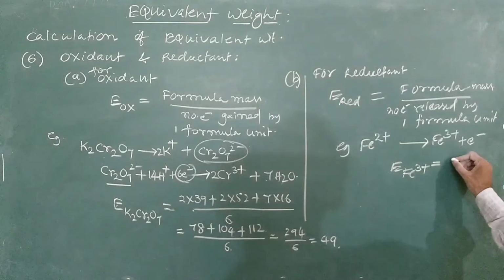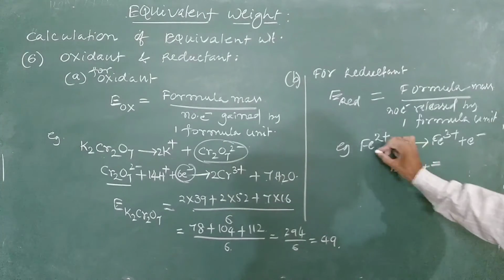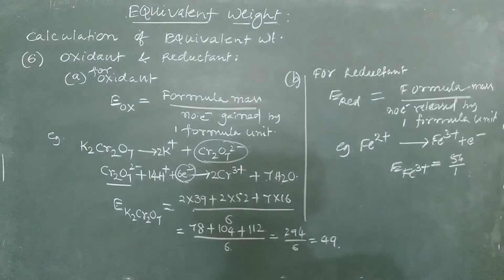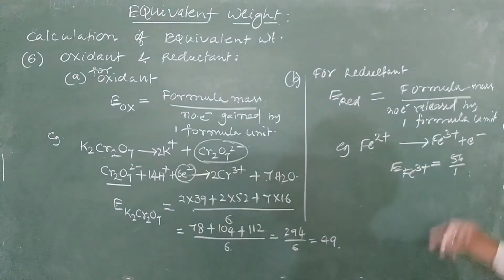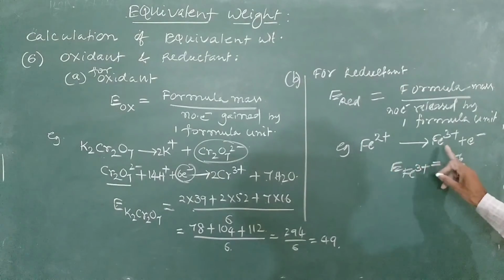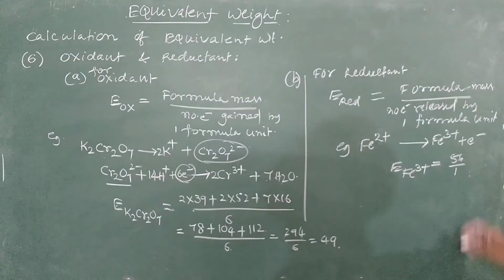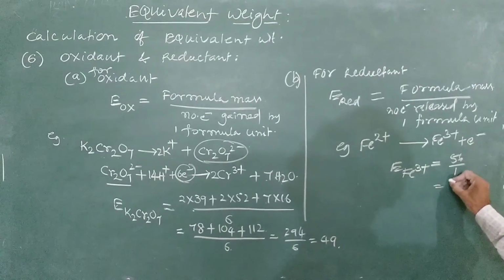It is equal to formula mass, the formula mass of iron is 56, divided by 1. Remember, only one electron is released by it, so during the redox process we have to divide the mass by 1. So it is equal to 56, right?